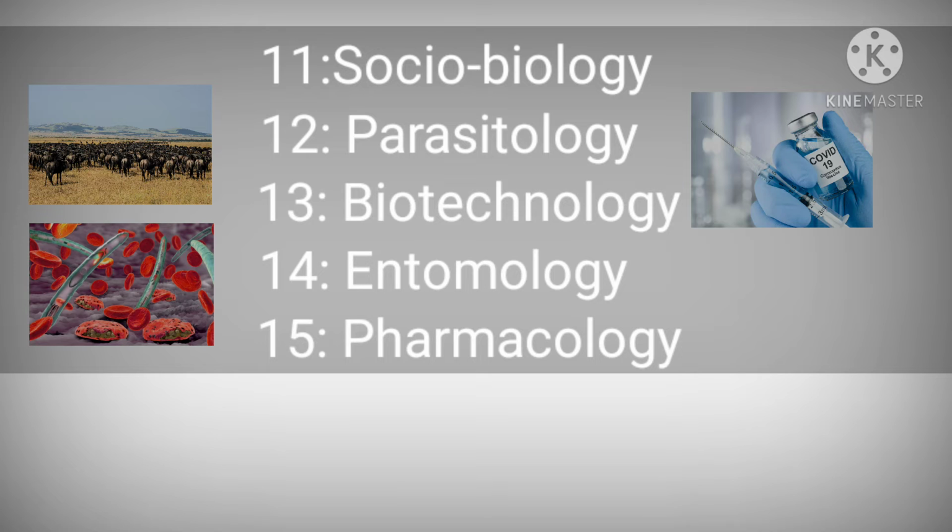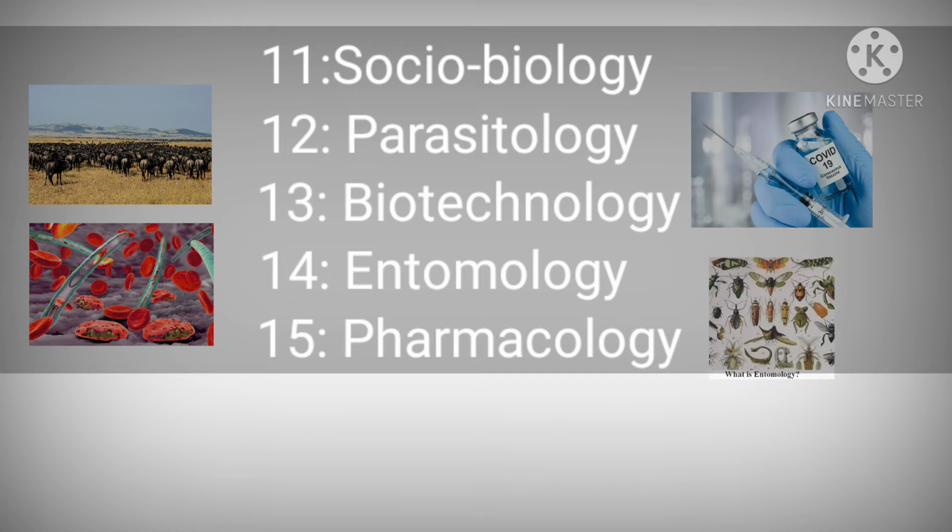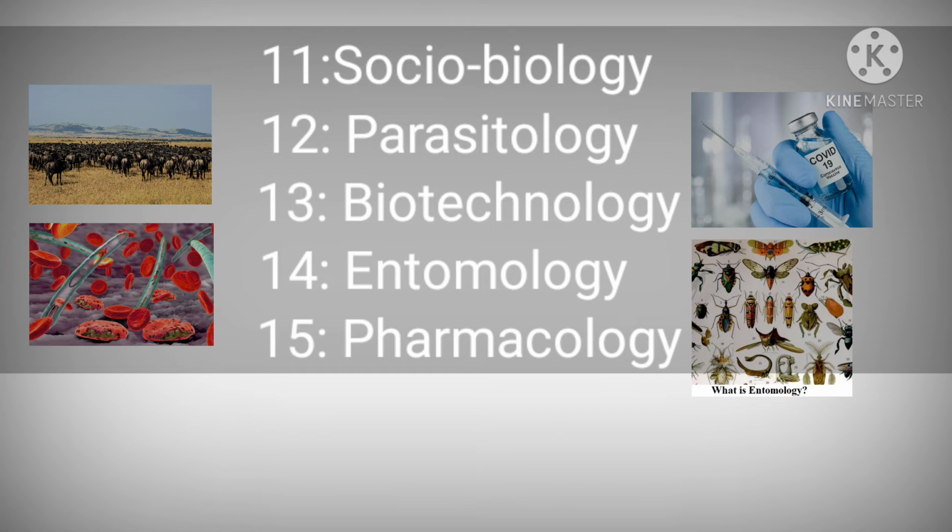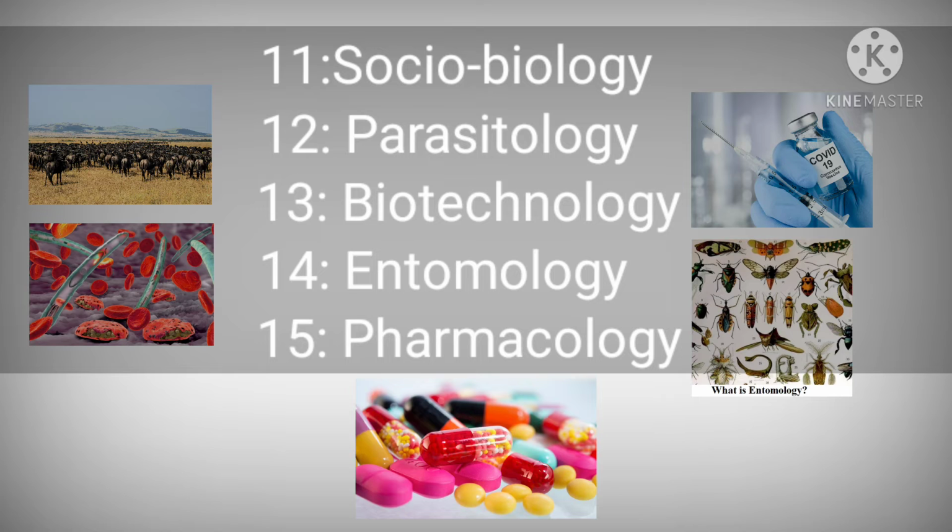Fourteenth, entomology. This branch deals with the study of insects and their relationship to humans, environment, and other organisms. Fifteenth, pharmacology. This branch of biology deals with the study of medicines concerned with drug and medication action.